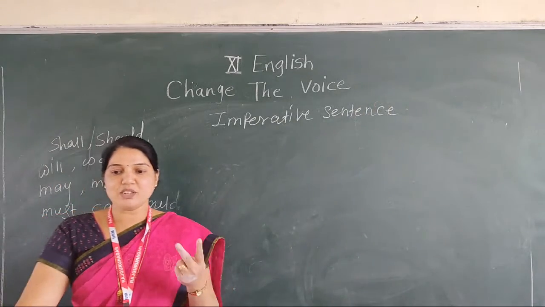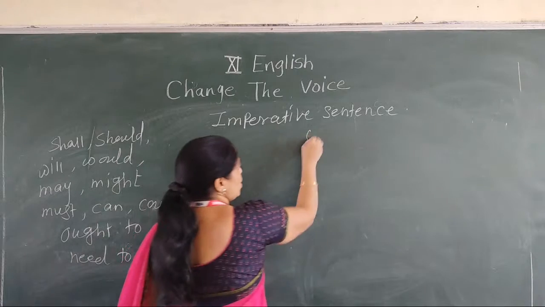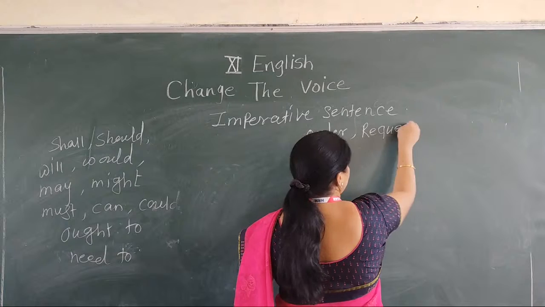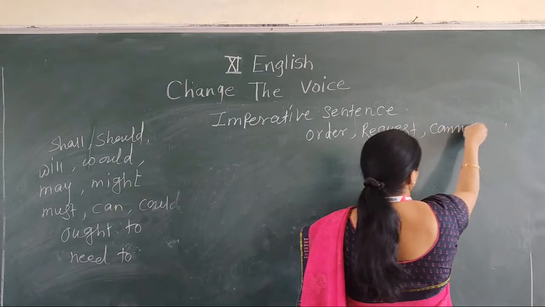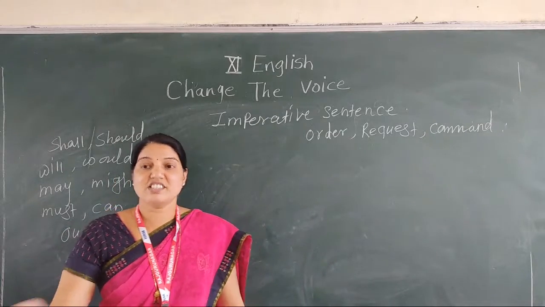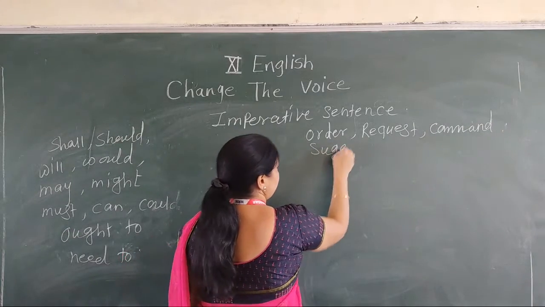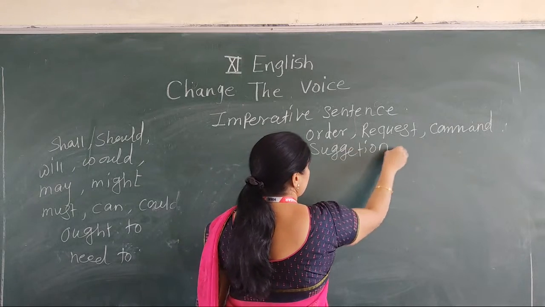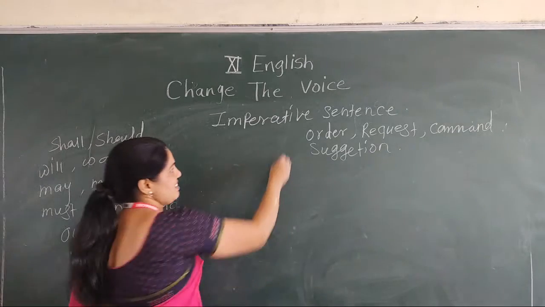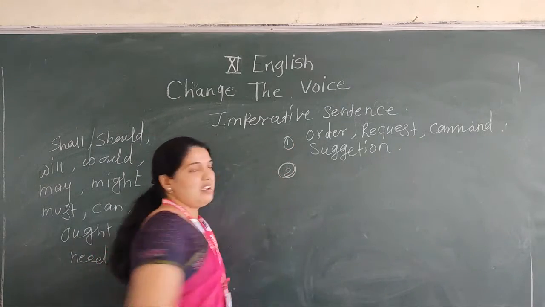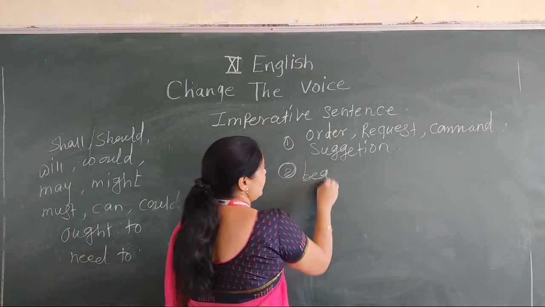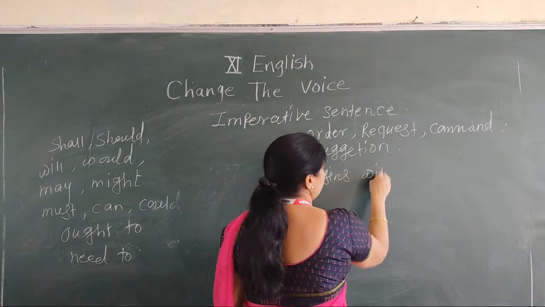The first one is that an imperative sentence shows order, request, command, suggestion, etc. And the second thing is that an imperative sentence begins with the main verb.